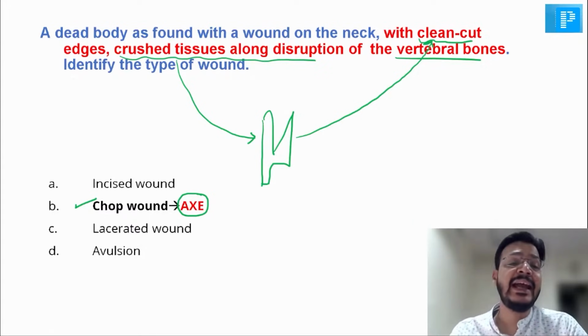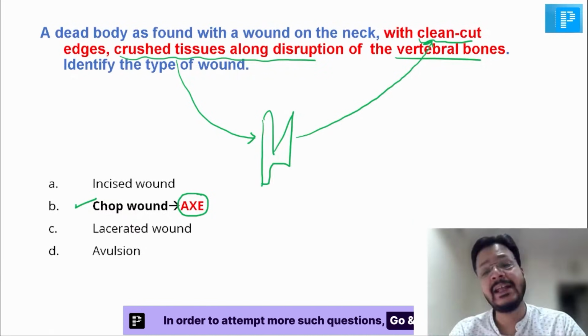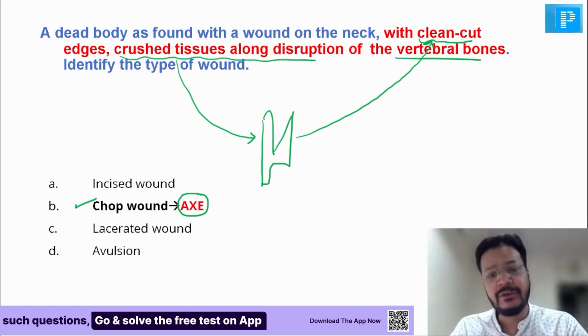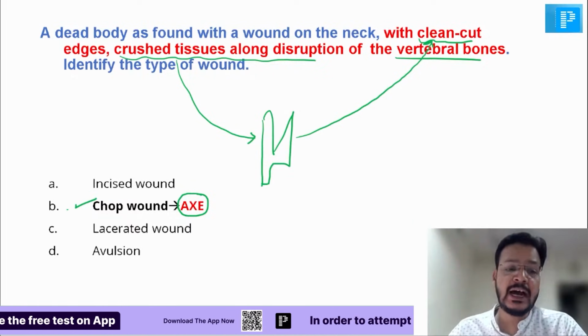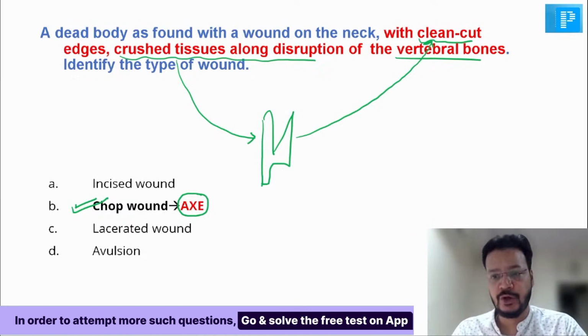So because of the heaviness of the weapon, there's a crushed tissue. Because of the sharp edge, there's a clean cut edges. And because of the heavy weapon, there's a disruption of the vertebral bone. So these all are the features of a chop wound, none other than chop wound.